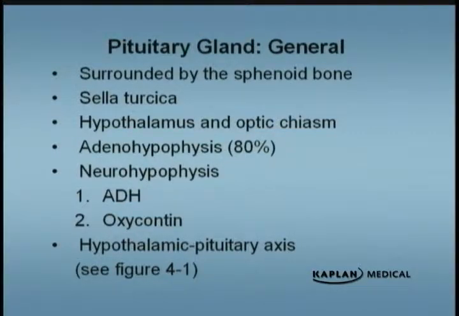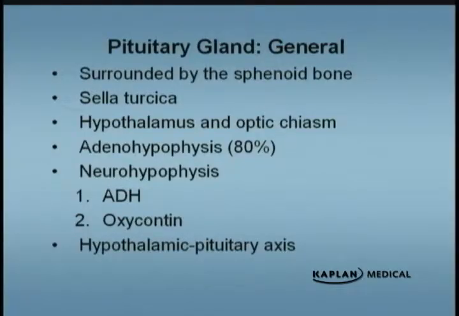The pituitary gland is surrounded by the sphenoid bone, and it's embedded in the sella turcica. And that's important because it's very close to the optic chiasm. Any adenoma that involves the pituitary gland, any tumor that grows in the pituitary gland, involves the optic chiasm. A simple question they ask on the boards is, if you have a tumor at the optic chiasm, what kind of manifestations does it cause? And the answer is it causes bitemporal hemianopsia. So these people can't see in their temporal areas, right? They're looking like through tunnel vision.